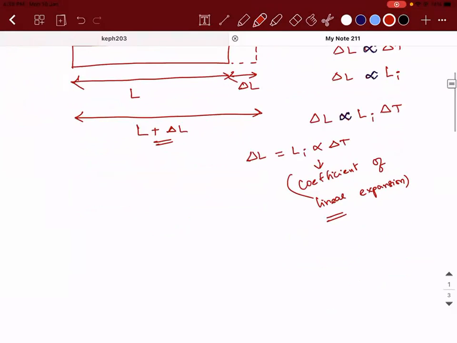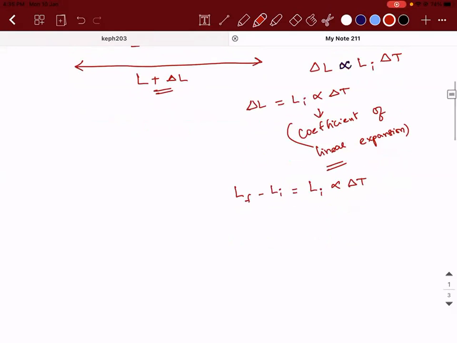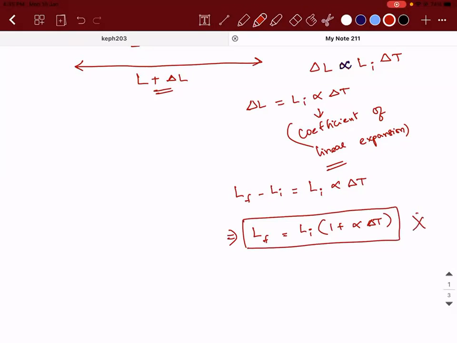So delta L is L final minus L initial, which is equal to L initial into alpha into delta T, which implies L final will be equal to Li into (1 plus alpha into delta T). So this is the mathematical relation.